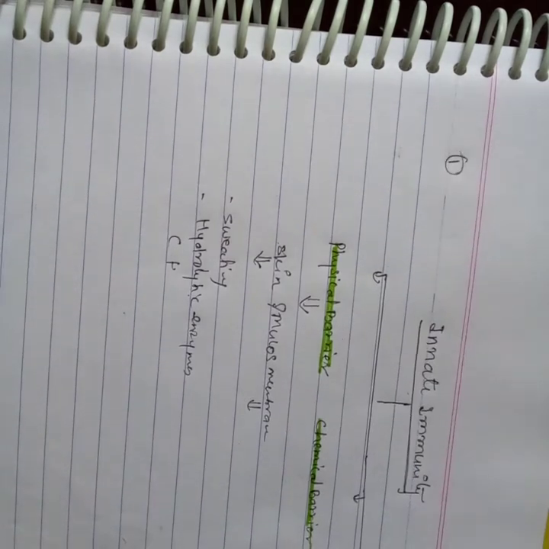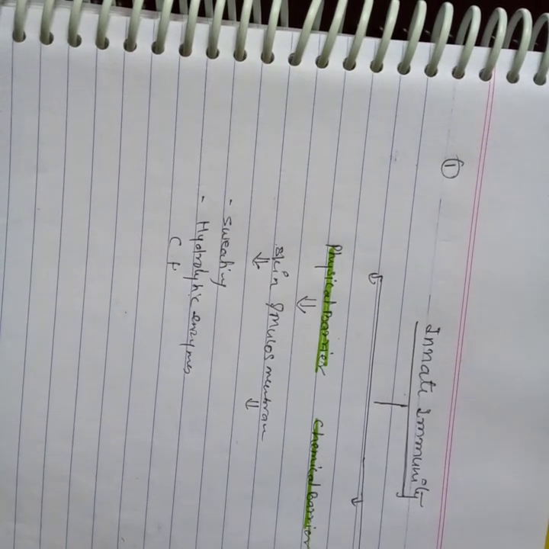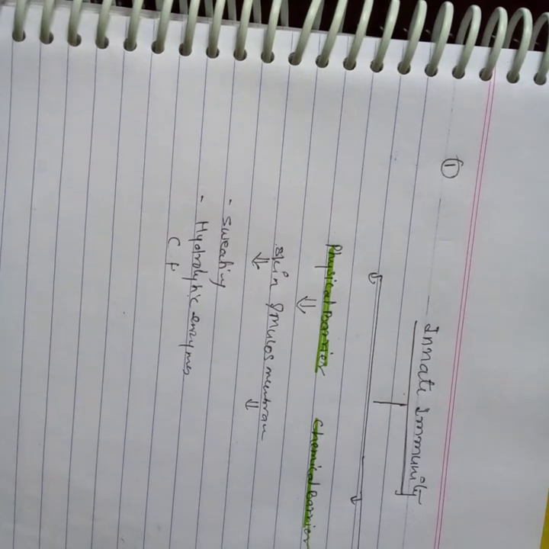So the mucous membrane entraps foreign microorganisms and destroys and kills the pathogens very fast. This is the physical barrier during innate immunity. Okay? And the mucous membrane has antibodies, IgA, present.